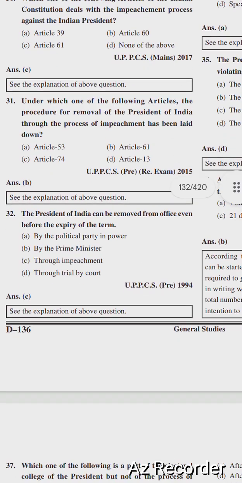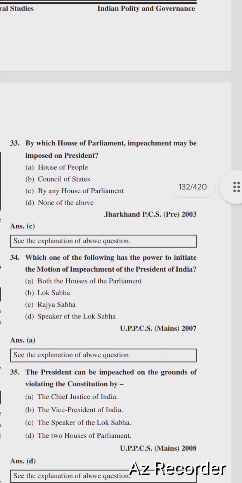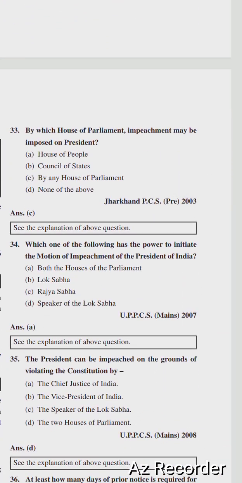So next question is, the President of India can be removed from office even before the expiry of the term by the political party in power, by the Prime Minister, through impeachment, through trial by court. Right option is option number C, through impeachment. So next question is, by which House of Parliament can impeachment be imposed on the President? Options are House of People, Council of State, by any House of Parliament, none of the above. Right option is option number C, by any House of Parliament.